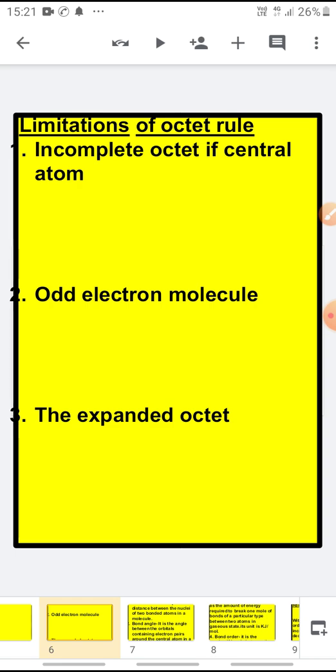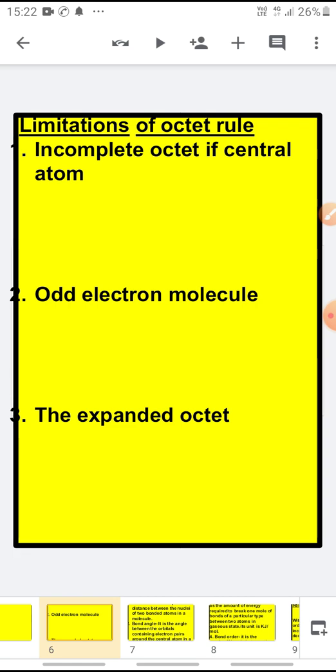Now children, there are certain compounds in which the number of electrons surrounding the central atom is less than 8. Here, in all the examples we have discussed, the bonded atoms were having 8 electrons in the outermost shell. But now, we will discuss those atoms in which the outermost shell is not having 8 electrons, it is having less than 8 electrons.